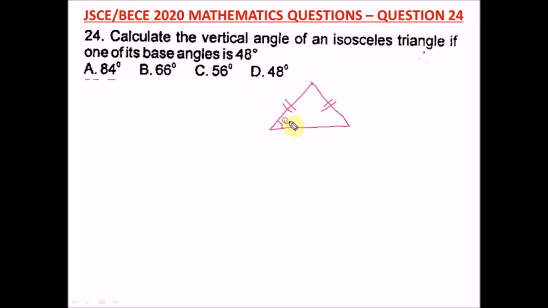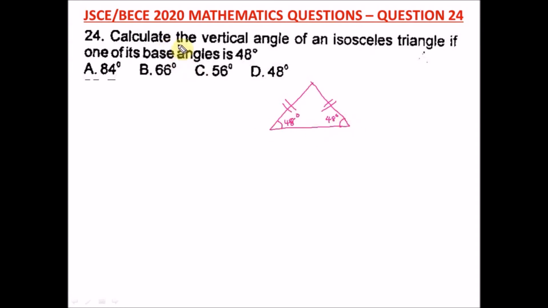And it says if one of its base angles is 48 degrees. So if this is 48 degrees, remember isosceles triangle, if one base angle is 48 degrees, the other base angle is also 48 degrees. For an isosceles triangle, the base angles are equal. Okay, so this is testing your knowledge on properties of types of triangle. So you must know what an isosceles triangle is. An equilateral triangle has three sides equal. An isosceles triangle has just two sides equal, and the base angles are equal. So if they give you one of the base angles, it means the other base angle is 48 degrees.